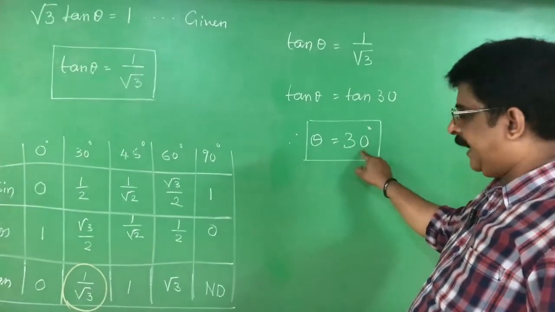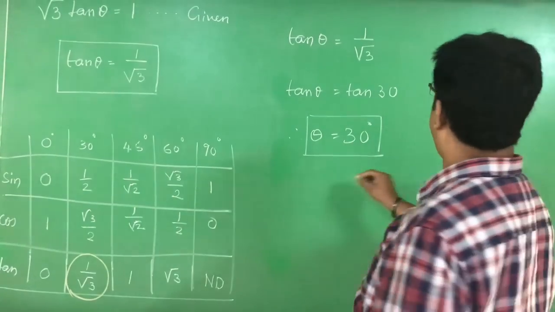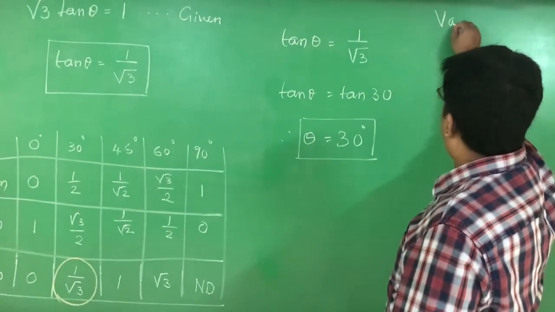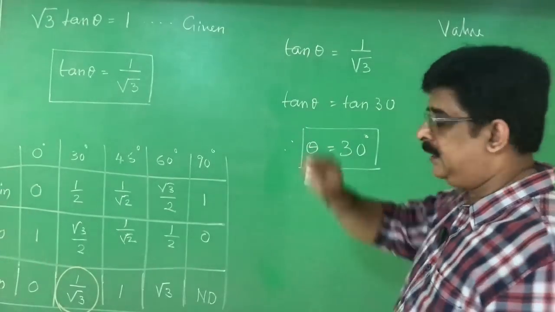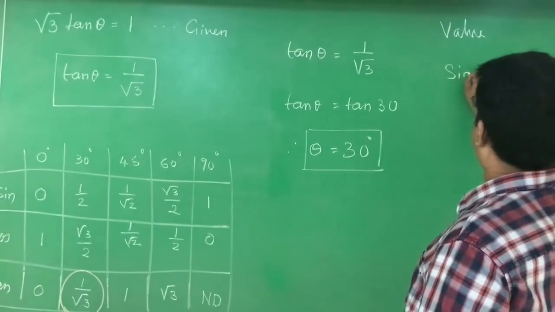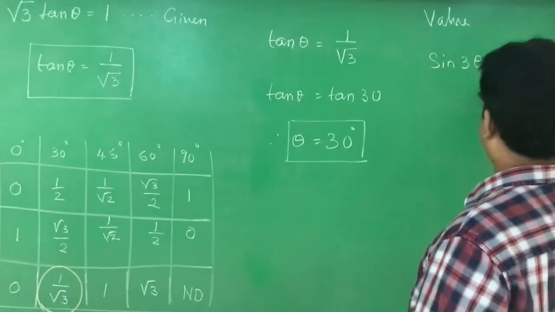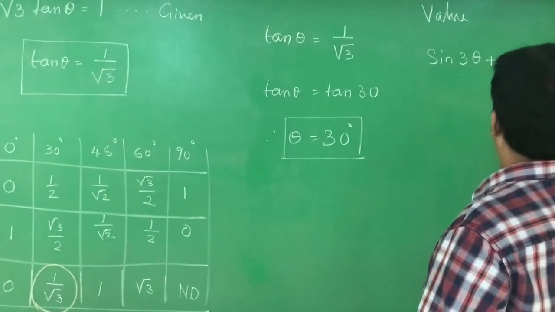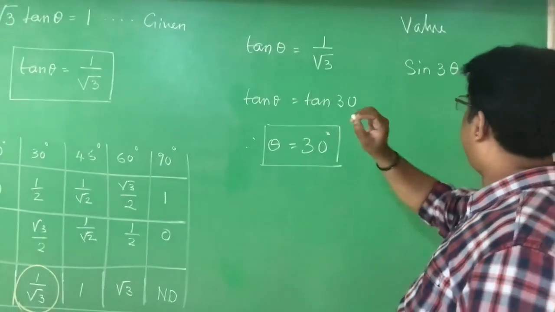Once theta is obtained, we have to find the value of what is given. What is given? Value of sin 3 theta plus cos 2 theta. You have to put a box for this because you get marks for this. Theta is equal to 30. What is theta? Theta is 30 degrees.